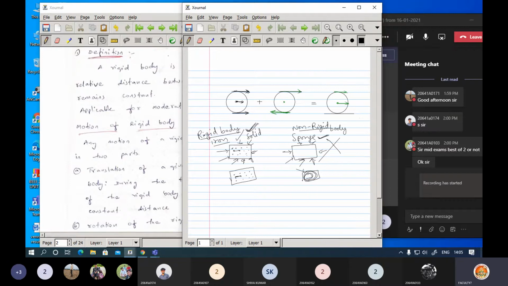So what a rigid body means, you need to identify, is that it is a solid body. Next, if you are considering points, the distance between any two points will remain the same. If you take these 2 points, again the distance will remain the same without any change even after the application of forces. Even if it is undergoing some motion, these distances will remain constant. That is what you need to identify regarding the definition.